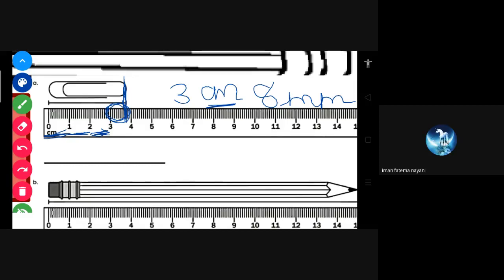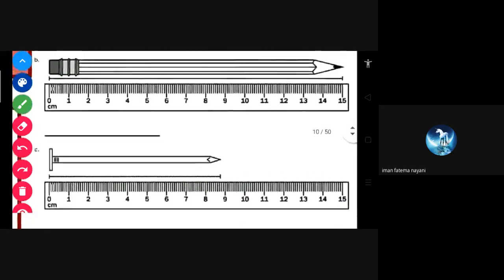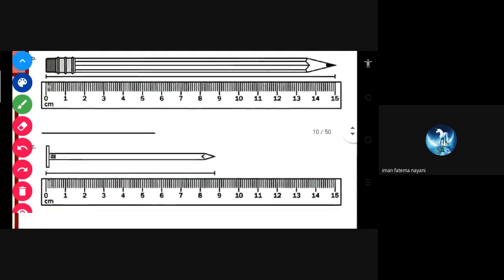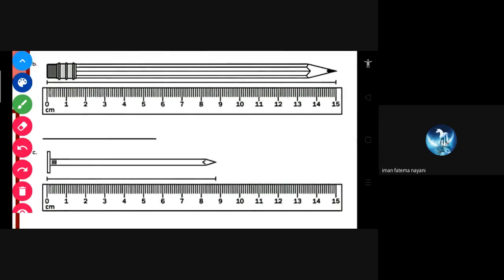Okay, I'm repeating. Centimeter means the numbers which are written on the scale. That is centimeter, and after that the centimeter completes after 3. So after 3, how many arrows are there, that you have to count. That is millimeter, not these arrows. After 3 centimeter, how many arrows are there? That is millimeter. So again, I'm showing this one: it's 15 centimeter.